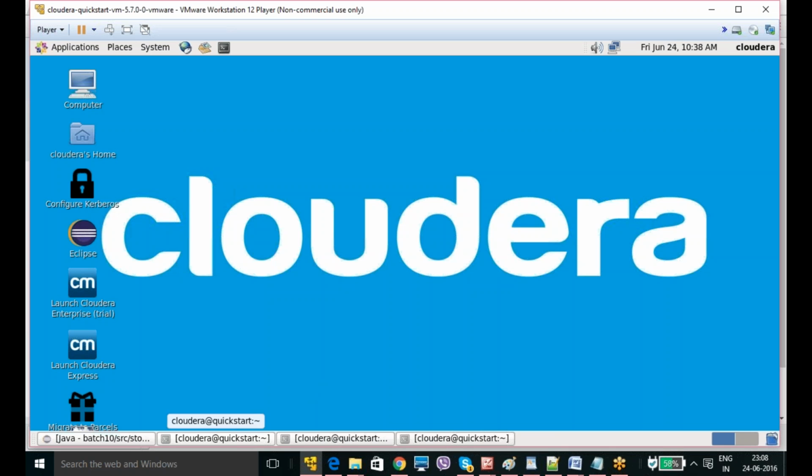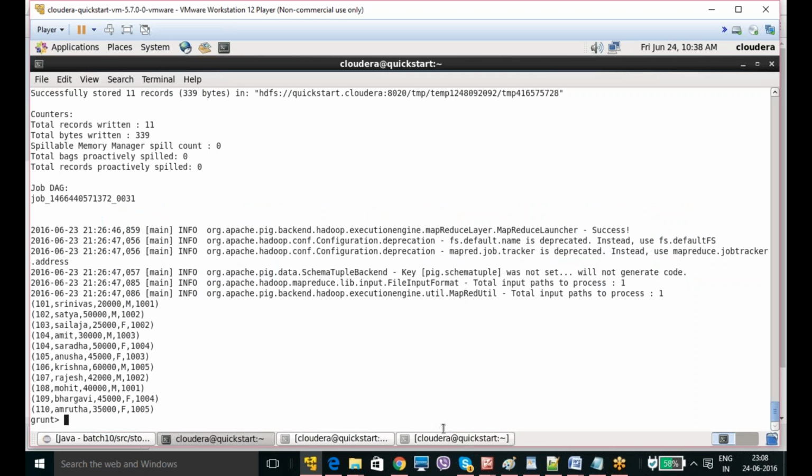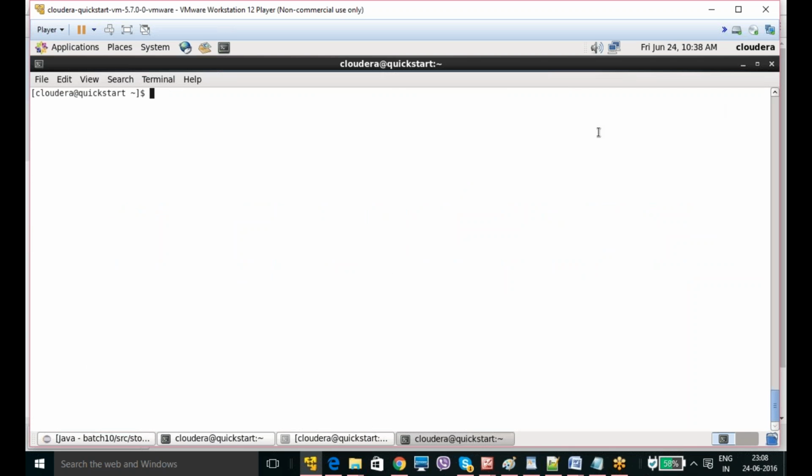As soon as you install, okay, you can go to the terminal here. You will have a terminal. This is the terminal and this is the browser. Okay, so now here you need to create the directories.